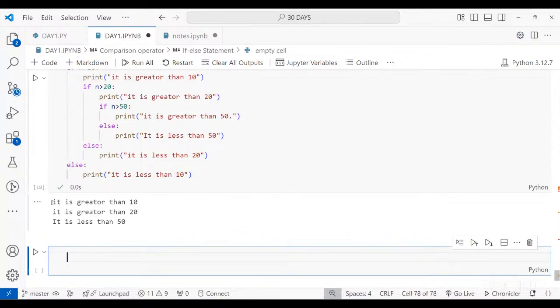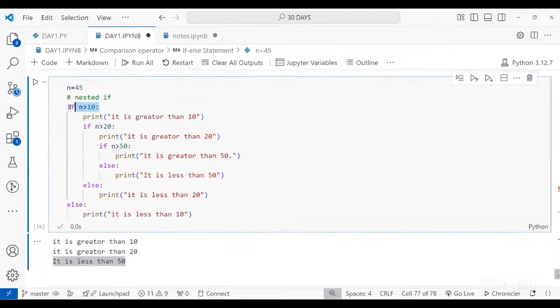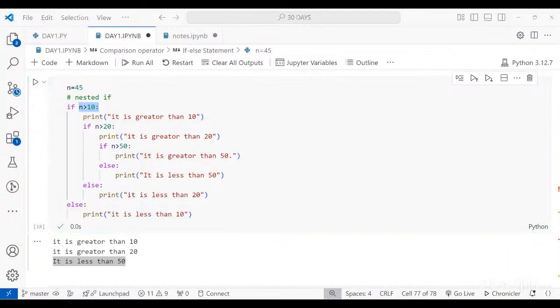Now you can see it says that it is greater than 10, it is greater than 20, but it is less than 50. It means wherever the conditions were true, the first condition was true, that is why you're getting the first print statement. The second condition was true, that is why you're getting the second print statement. But the third condition was not true, that is why you're not getting that print statement. It passed to the else part: if this condition is not true, go with this one. It says it is less than 50. These two print statements were skipped because of this print statement and the conditions going true. Got it?